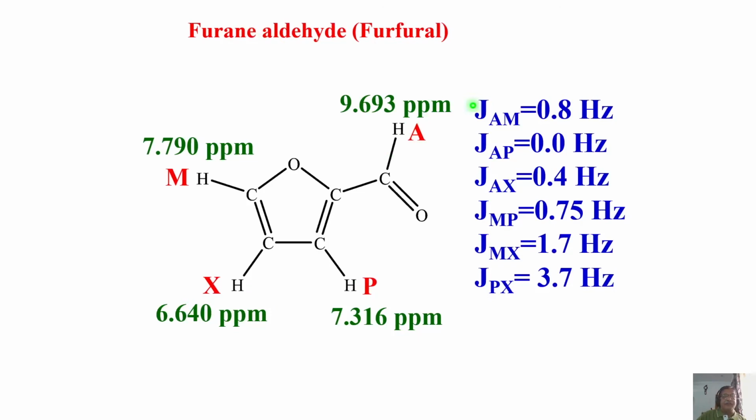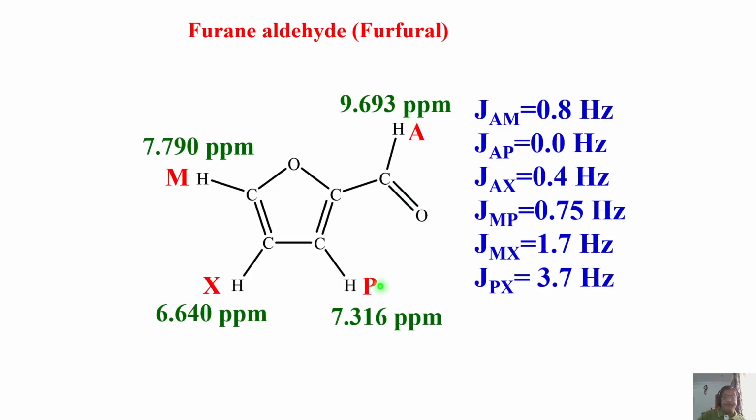You see the chemical shifts 9.6 ppm, 7.7, 6.7, all are well separated compared to J coupling. See, the J coupling maximum you get is 3.7 hertz. Look at the chemical shift separation here. So let us say 7.8 and 9.7, close to 2 ppm. 2 ppm, if you take 500 megahertz, is 1000 hertz, whereas the AM coupling is 0.8 hertz. See, these are perfectly weakly coupled spin systems.